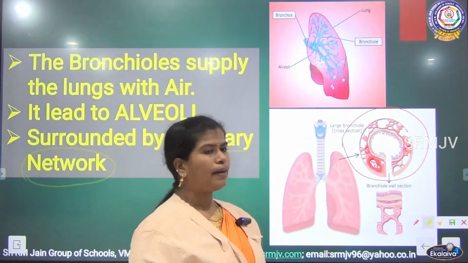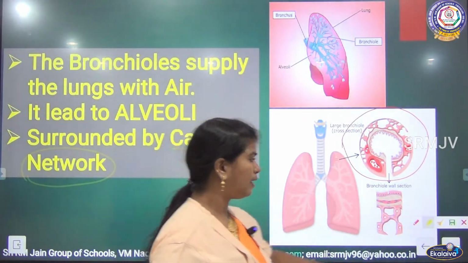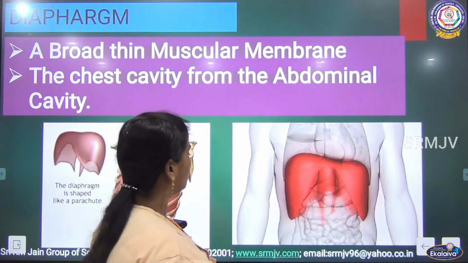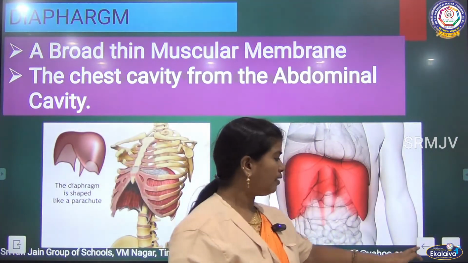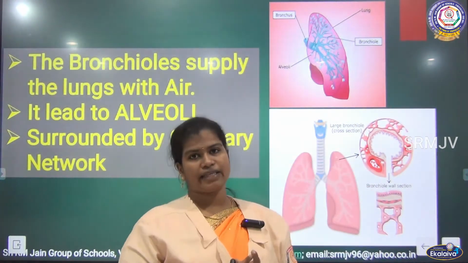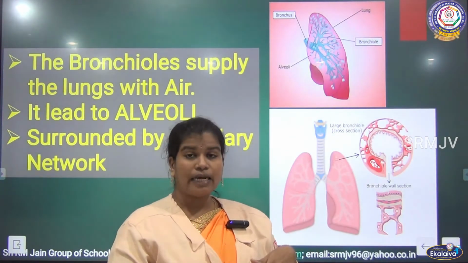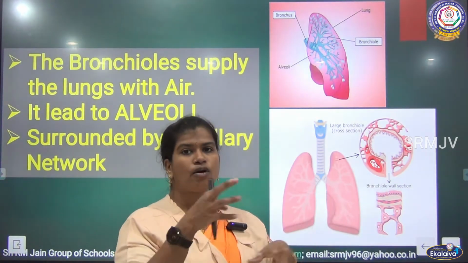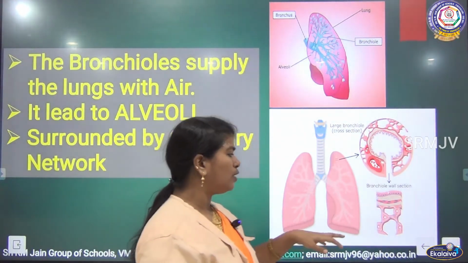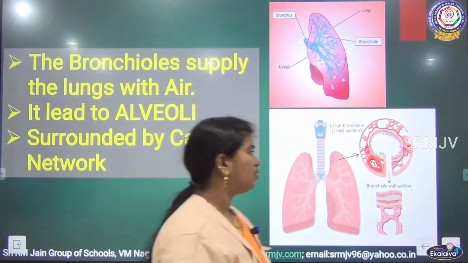So what will happen in the alveoli? Let me explain. In the alveoli, the air will get exchanged. At the end of this video, we'll be discussing how this oxygen is diffused into the blood. Before that, we'll complete the next part, called the diaphragm.